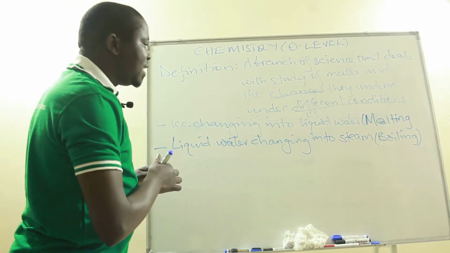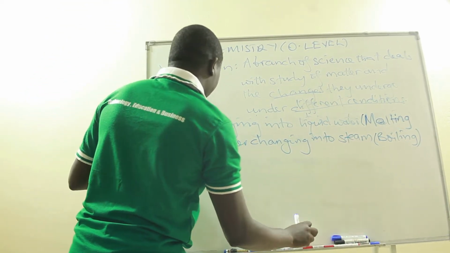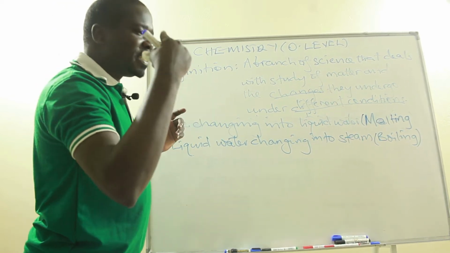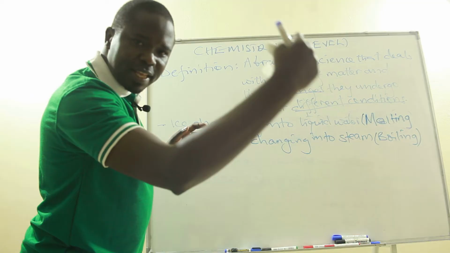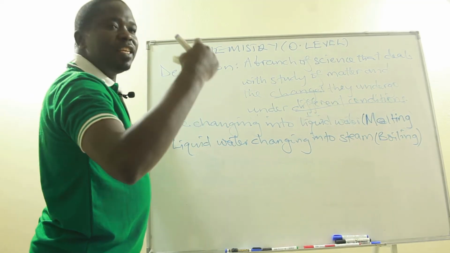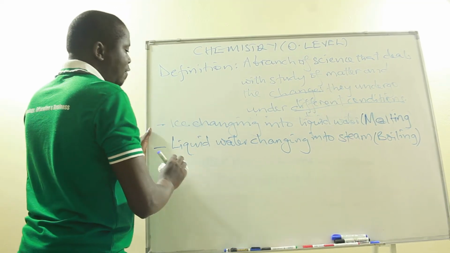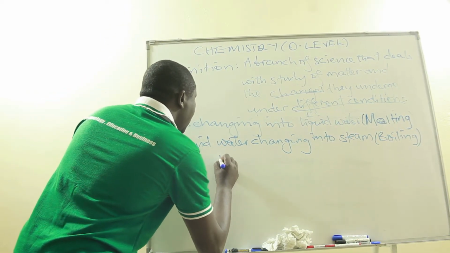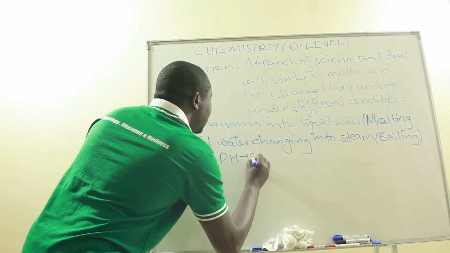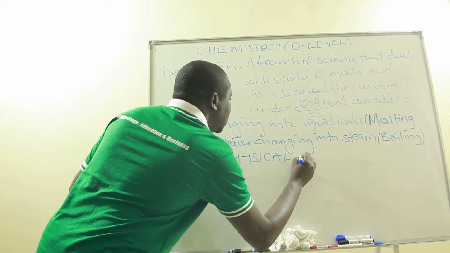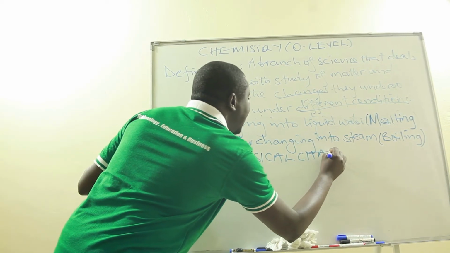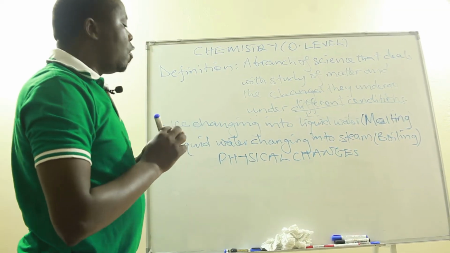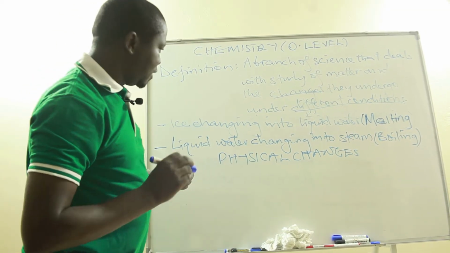So these changes that I have mentioned already are changes which take place without the substance itself changing into another substance, meaning that there is no new substance formed. And for that reason, these changes are what we call physical changes. So matter can undergo physical changes, and these are changes in which no new substance is formed.